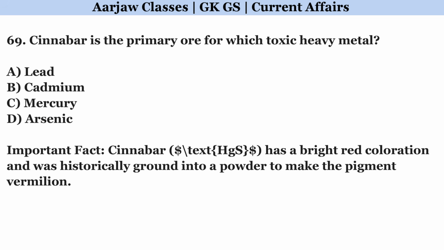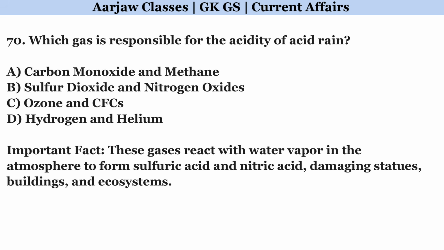Cinnabar is the primary ore for which toxic heavy metal? Correct option is C. Mercury. Which gas is responsible for the acidity of acid rain? Right option is B. Sulfur dioxide and nitrogen oxides.